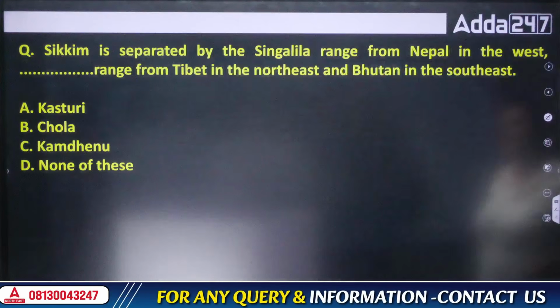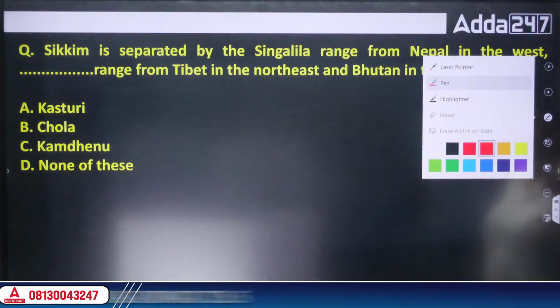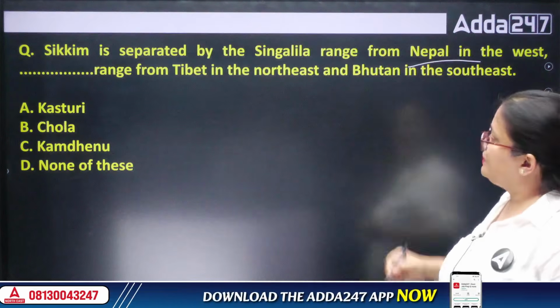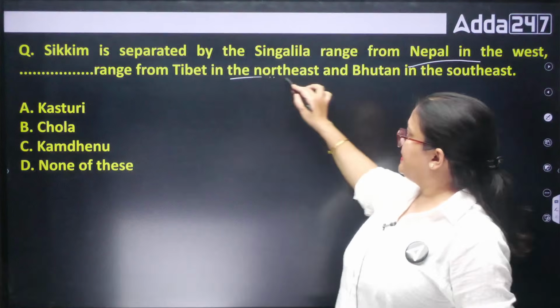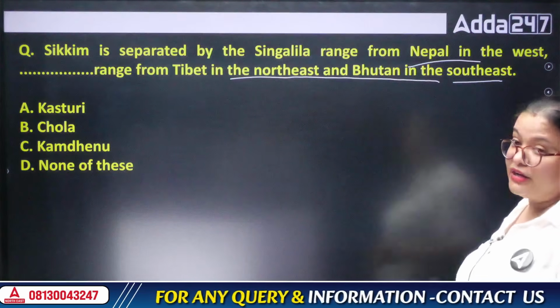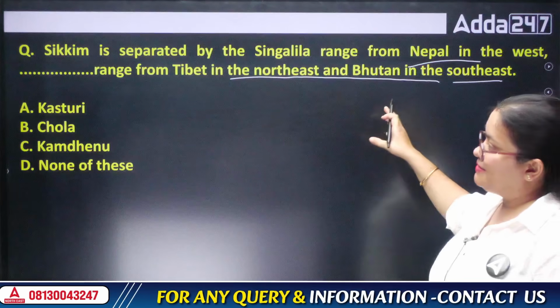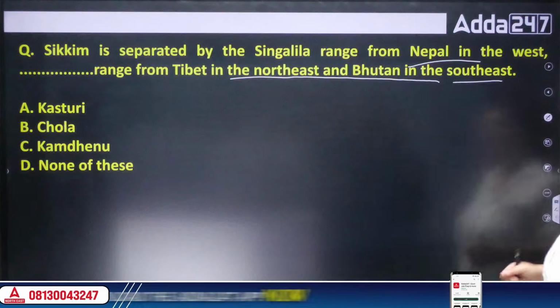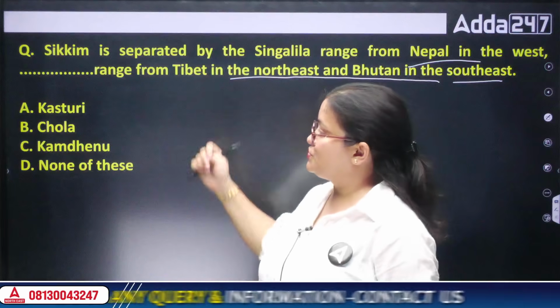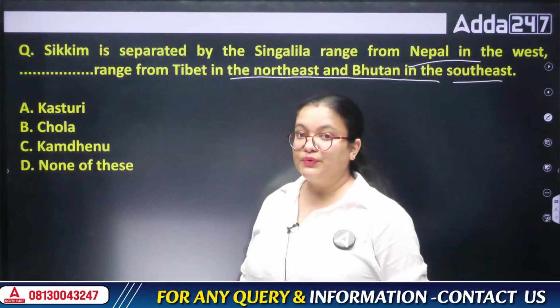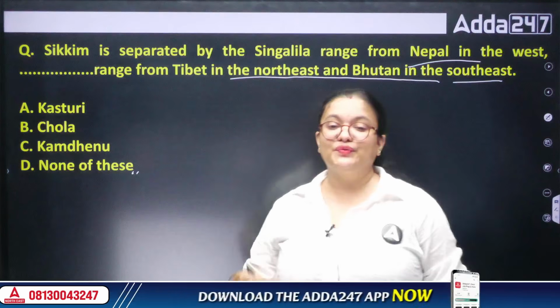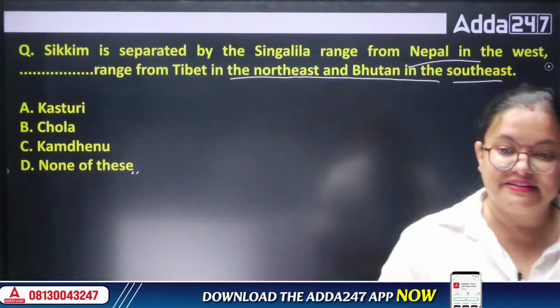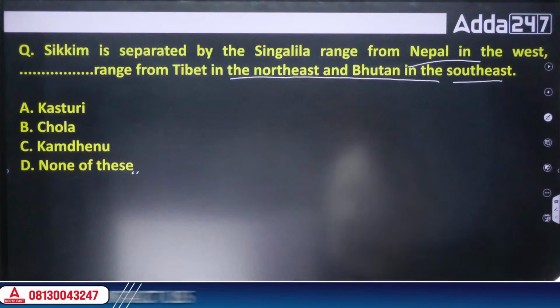Okay. Next, Sikkim is separated by the Singalila range from Nepal in the west, the Chola range from Tibet in the northeast, and Bhutan in the southeast. So whenever we talk about the different ranges, what is the range that separates Sikkim from Nepal in the west? So what is the answer? It is Kasturi, Chola, Kamdhenu, or none of these. Which is the range that separates these particular places?